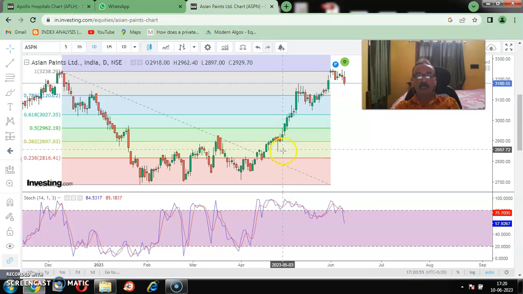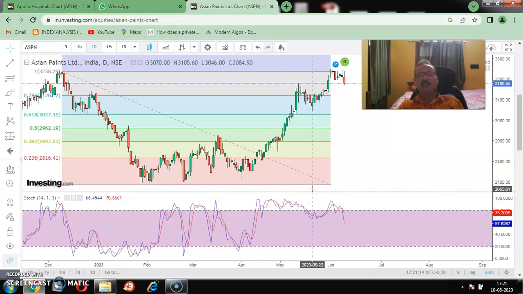You see there is a stochastic. There are two lines of stochastic, one is the K percentage and the other is the D percentage. The blue one is the K percentage, the red one is the D percentage. When the K percentage intersects the D percentage from below, it indicates a buying signal. You see, we have made an entry and the stochastic also gave a buying signal from here. We made that entry. So the stochastic is also a very good indicator.